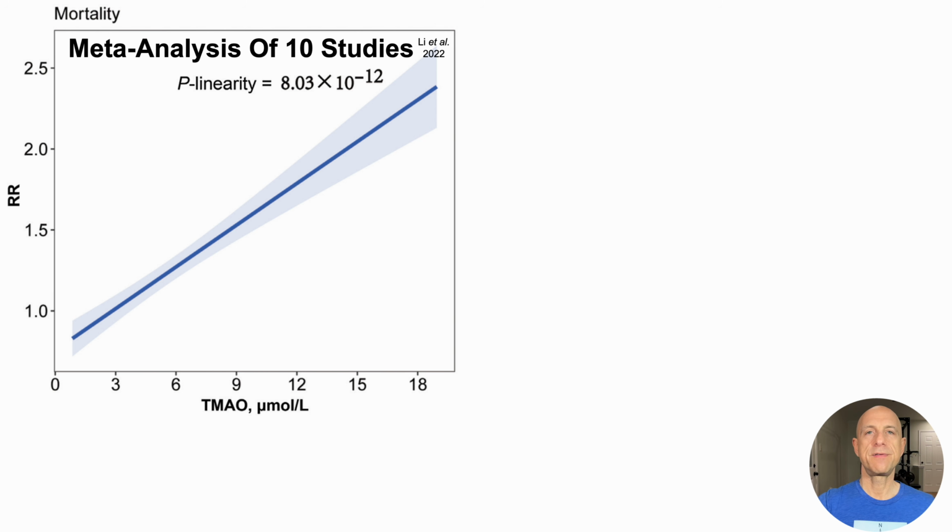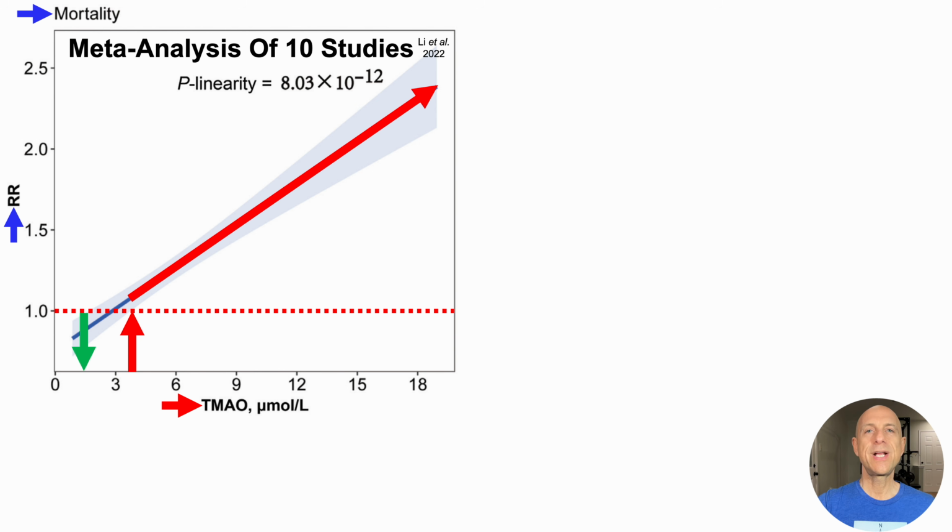This is a meta-analysis of 10 studies that looked at relative risk or risk of death for all causes plotted against plasma levels of TMAO. In terms of what was significant, we put up that red line at a hazard ratio of 1 again. And now, when the shaded blue region is completely above 1 or completely below 1, we have a significant association. And we can see that that's first true at lower levels when TMAO was less than 2 micromolar, as the shaded blue region is completely below that hazard ratio of 1. On the other hand, when TMAO levels reached greater than 4 micromolar, that was significantly associated with an increased all-cause mortality risk.